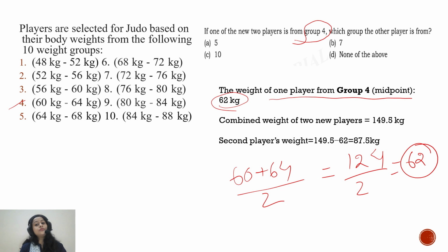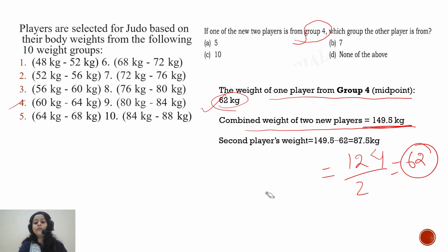Referring to that question, since the combined weight of the two players was 149.5 kg, if you subtract one player's weight from this sum total, you will get the weight of the other player, which is 87.5 kg.